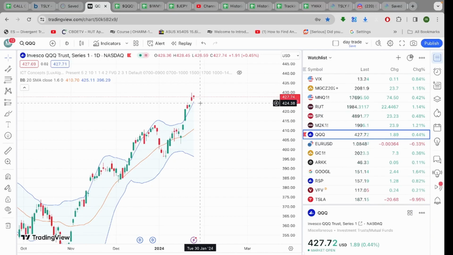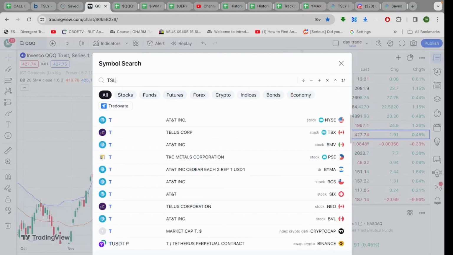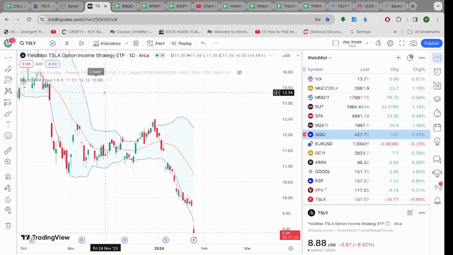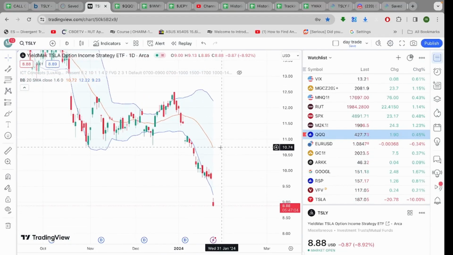Like I say, the TSLY contracts don't expire till February 16th. The NASDAQ contracts expire tomorrow, or it's just one contract. We just bought one contract on NASDAQ. So we'll see what happens. But I just wanted to come on here early while we still had a profit in TSLY. TSLY could turn around and start going back up, and so could Tesla, and that would destroy our profit. I wanted to lock our profit in to the extent that we're able to.